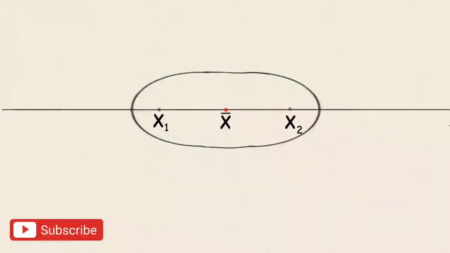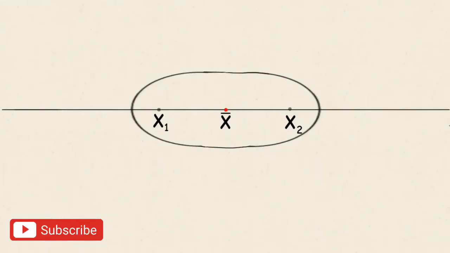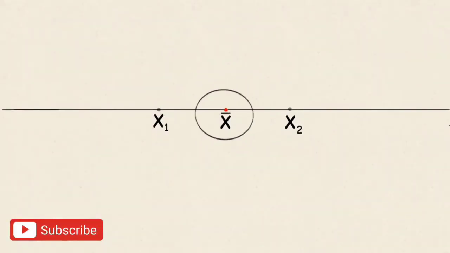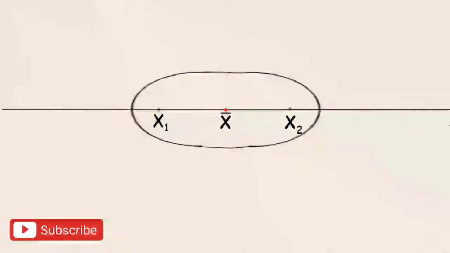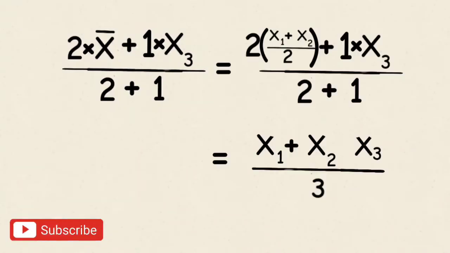So the problem with the formula we saw is that it assumes x bar is the center of a singleton system. But in reality, there are two members agreeing with the center x bar to form a new system. So after combining that new system with the third one, we have to use the weighted average formula to find the center. So 2 into x bar, as there are two members in that new system, plus 1 into x3, upon 2 plus 1, which is equal to (x1 plus x2 plus x3) by 3.